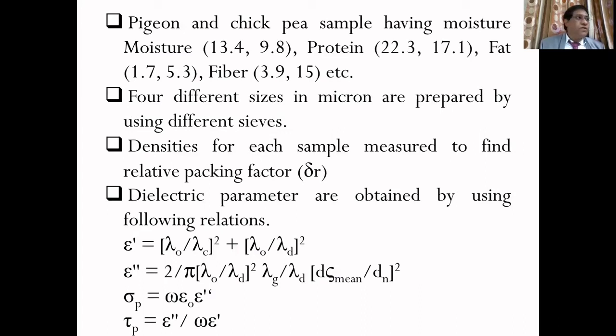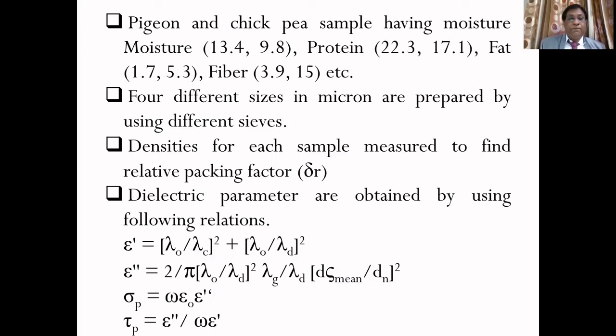These four grain size materials were prepared, separated and transferred into glass bottles, opened only at the time of observation to avoid moisture content.